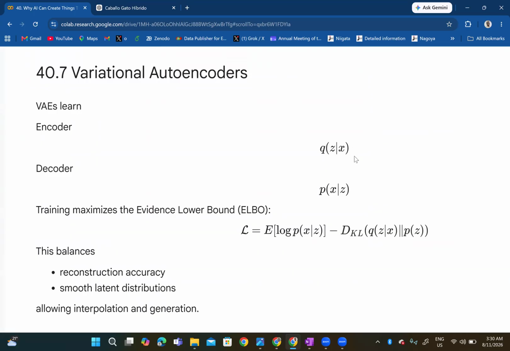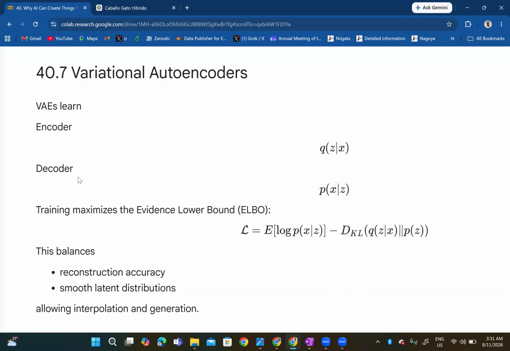So Q of Z given X, and then the decoder now P of X given Z. So given a clean image, how much noise should you get?